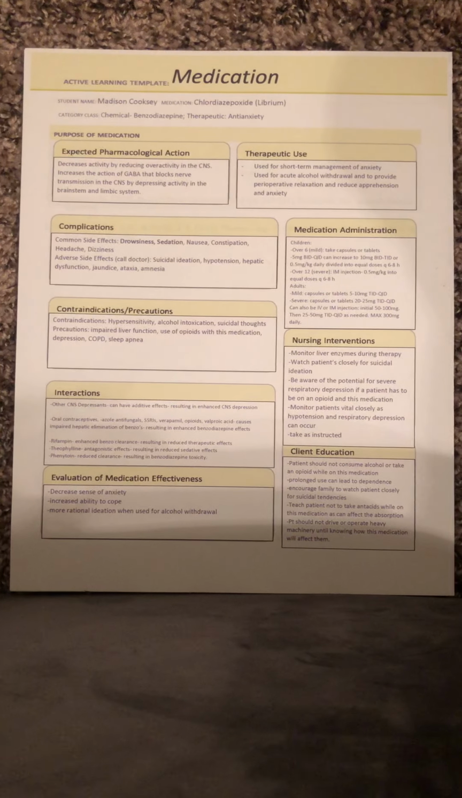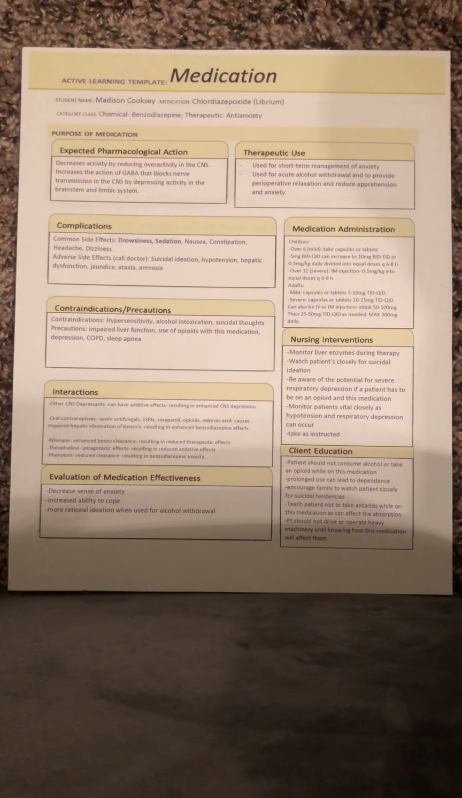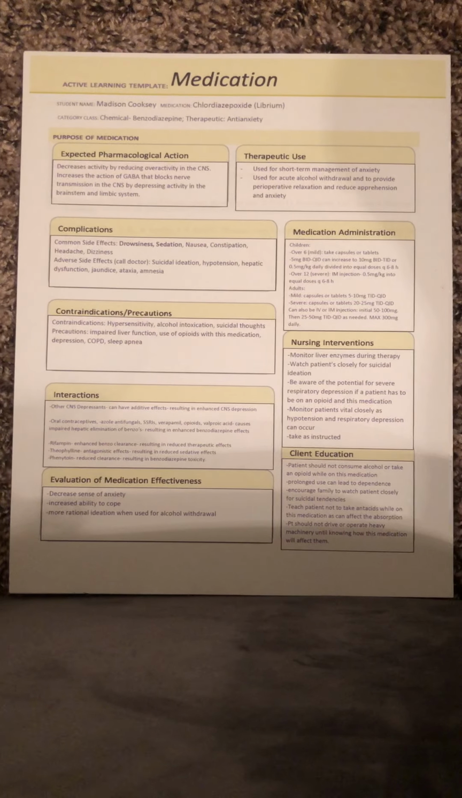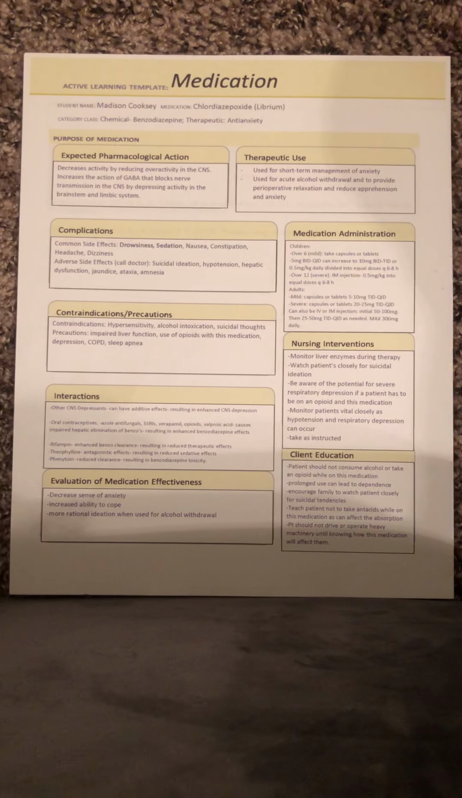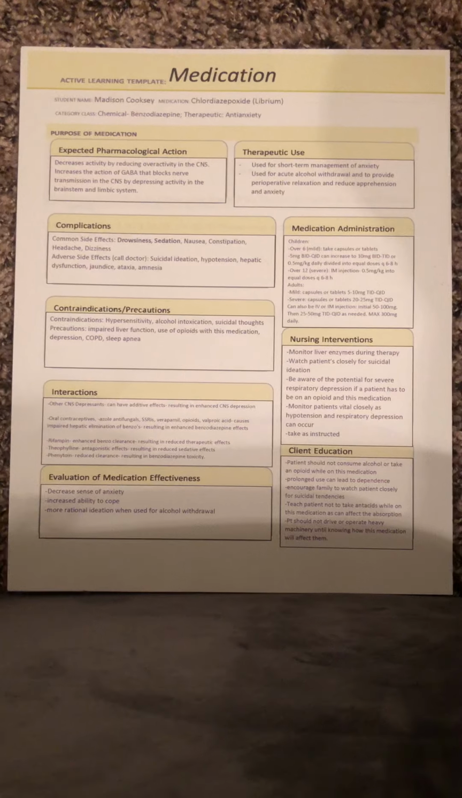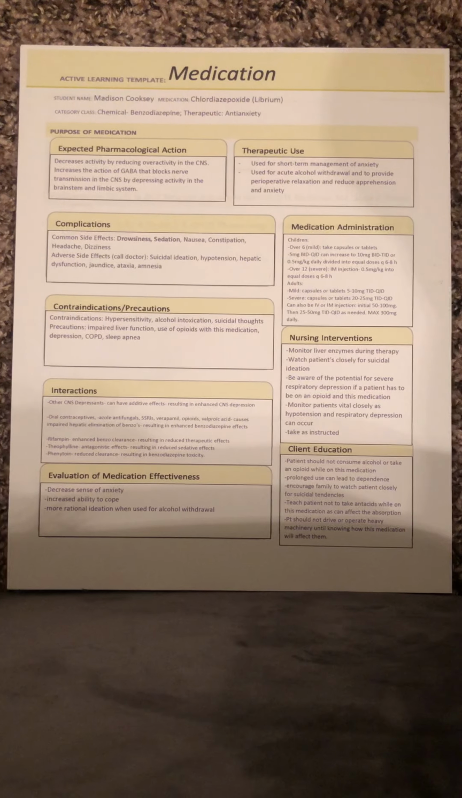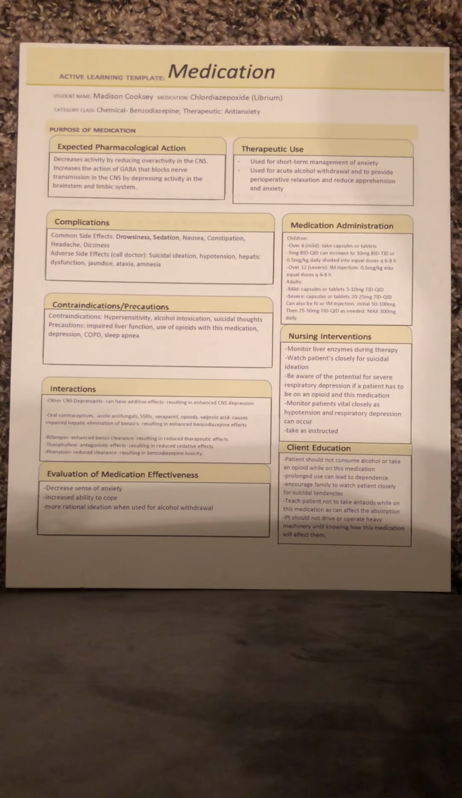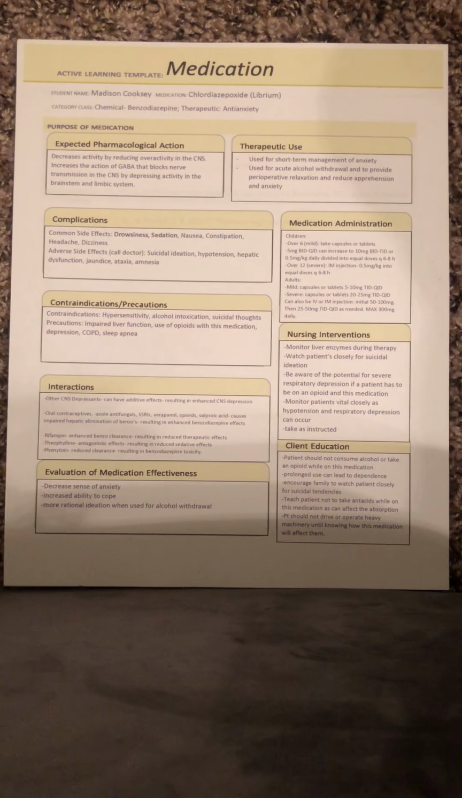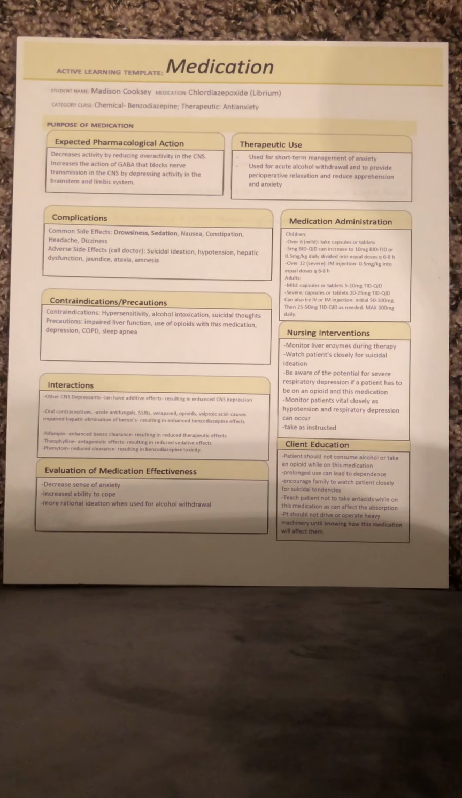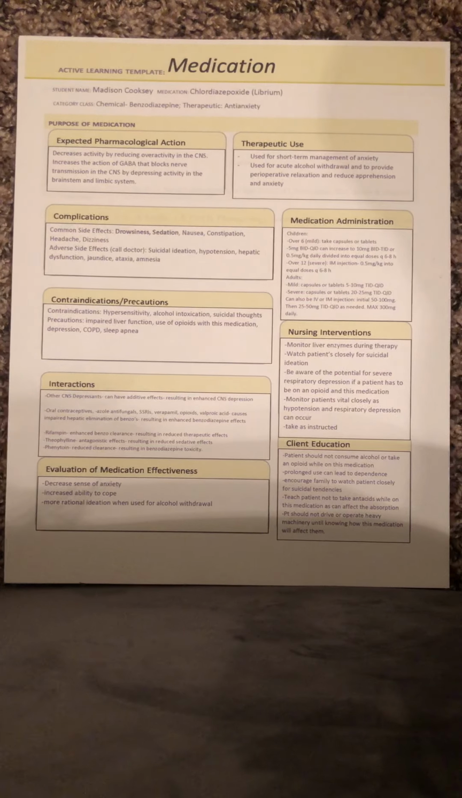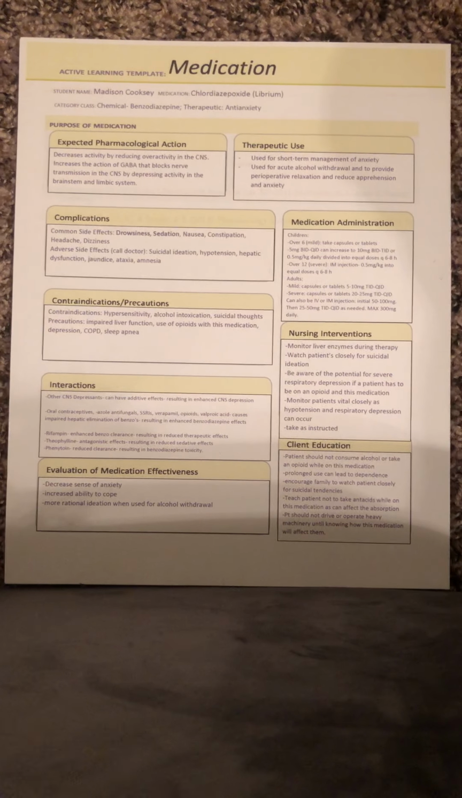The medication I'm going to discuss today is chlordiazepoxide, or Librium. Its chemical class is benzodiazepine, and its therapeutic class is anti-anxiety. The expected pharmacological action is that it decreases activity by reducing overactivity in the central nervous system, and it increases the action of GABA that blocks nerve transmission in the central nervous system by depressing activity in the brainstem and